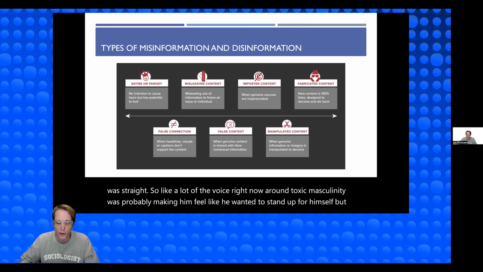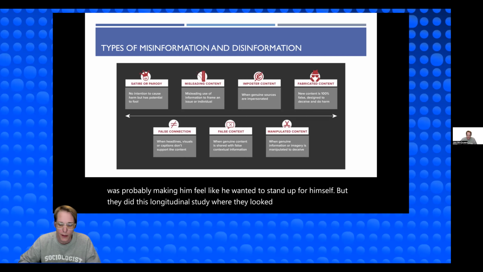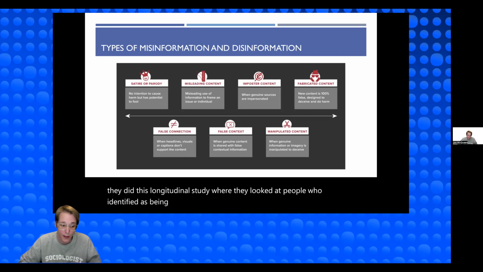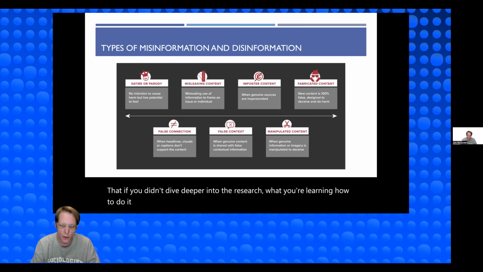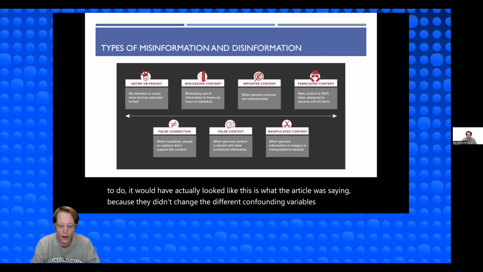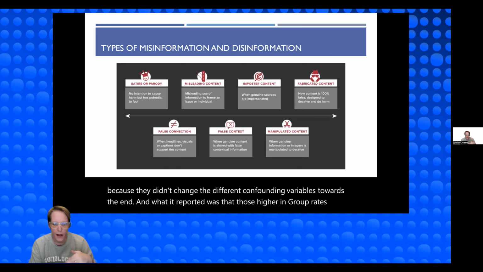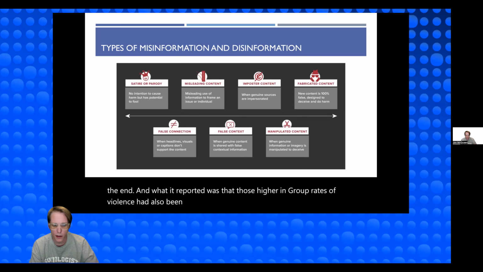But they did this longitudinal study where they looked at people who identified as being lesbian and other sexual orientations, but specifically in this area, lesbian. And this article had been written in a way that if you didn't dive deeper into the research, which is what you're learning how to do, it would have actually looked like this is what the article was saying, because they didn't change the different confounding variables towards the end. And what it reported was that those higher in-group rates of violence had been tabulated because they included abuse rates from those who now identify as lesbian, who had had hetero-facing relationships in the past.